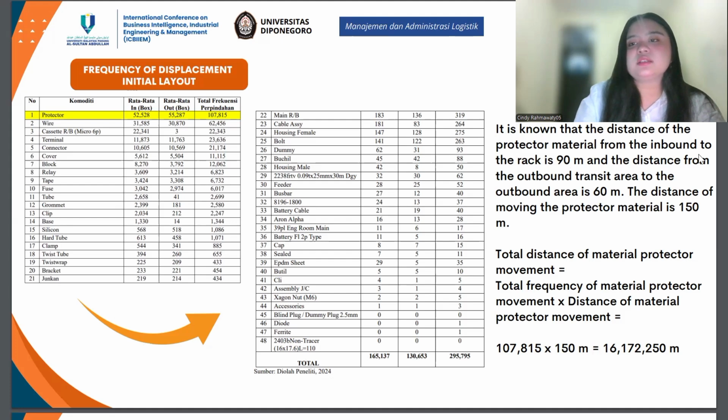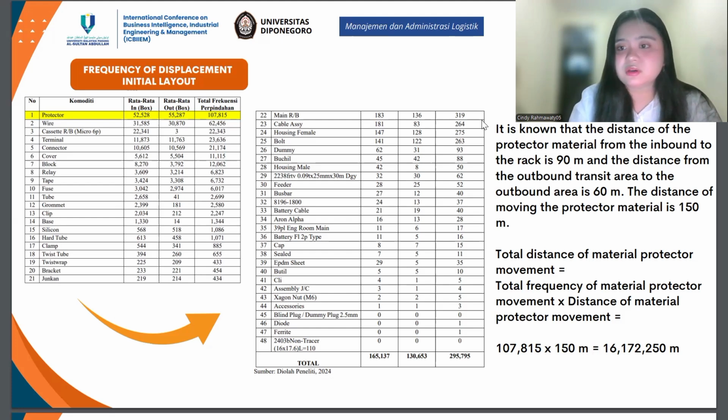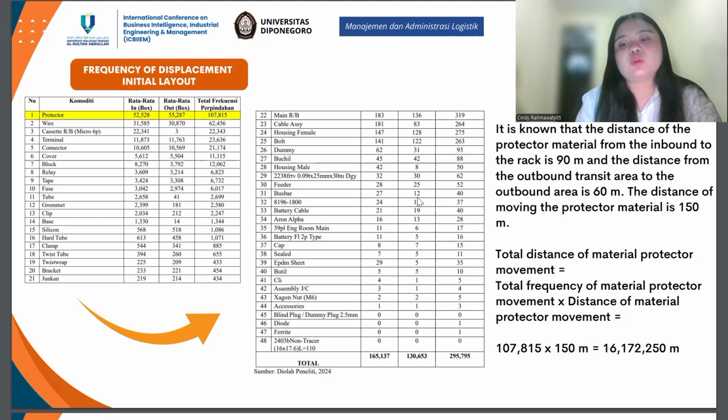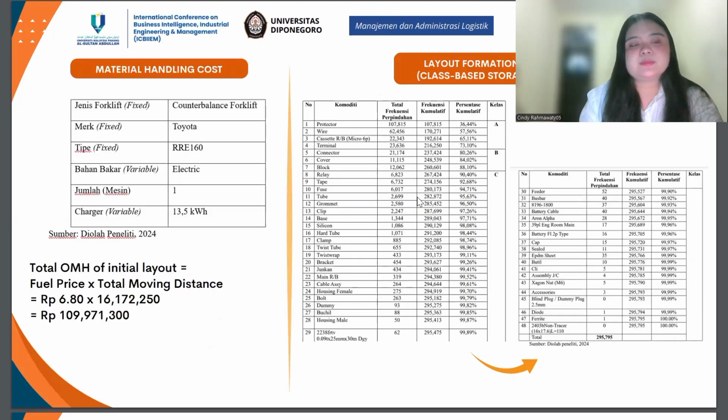It is known that the distance of the protector material from the inbound rack is 90 meters, and the distance from the outbound transit area to the outbound area is 60 meters. The distance of moving the protector material is meters. Total distance of material protector movement is total frequency of material protector times distance of material protector movement. Next.